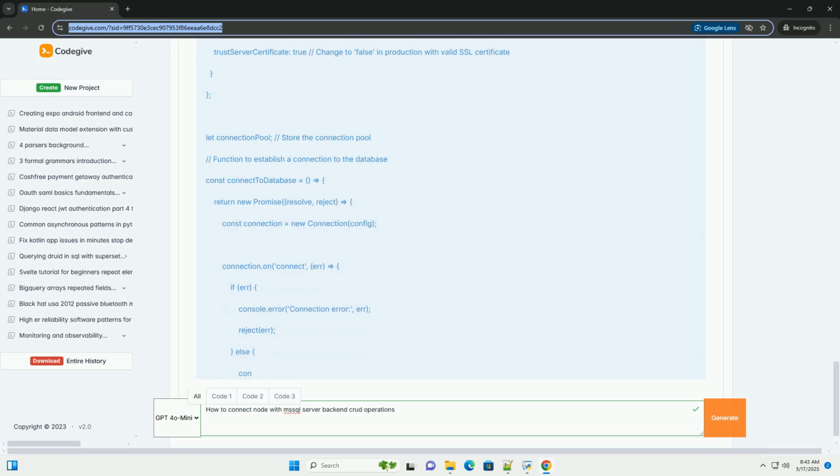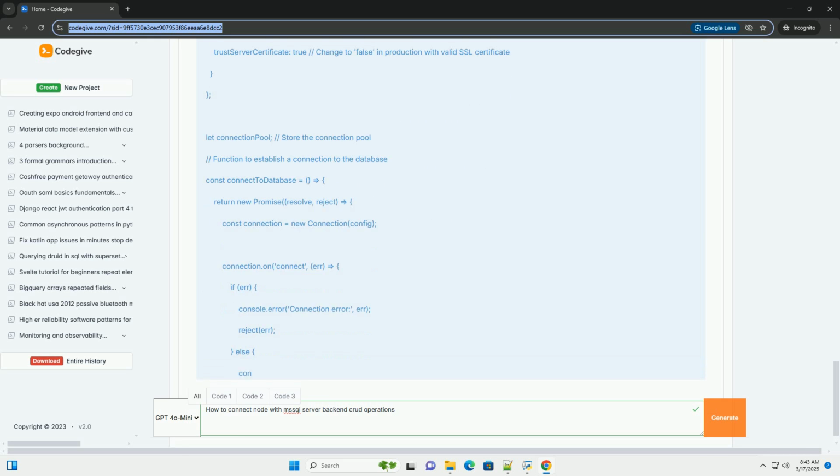encrypt: true is recommended when connecting to Azure SQL database. For local development, you might need trustServerCertificate: true. Important: in a production environment, obtain a valid SSL certificate for your SQL Server instance and set trustServerCertificate: false.